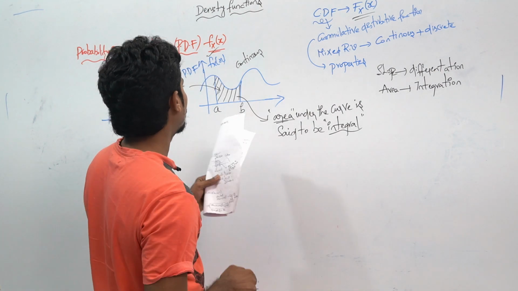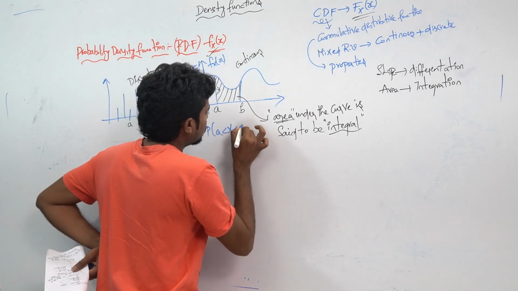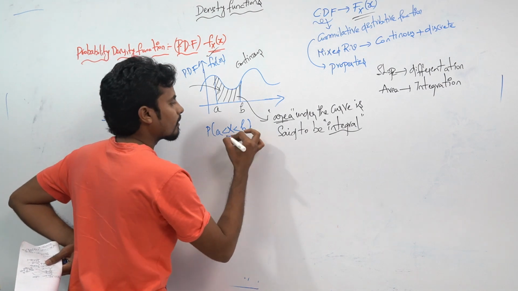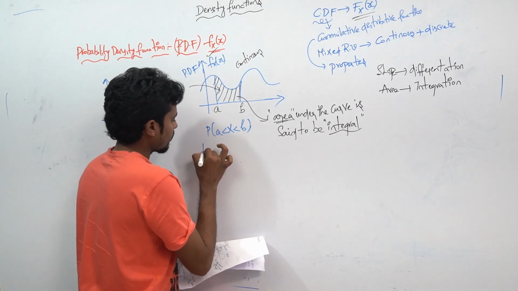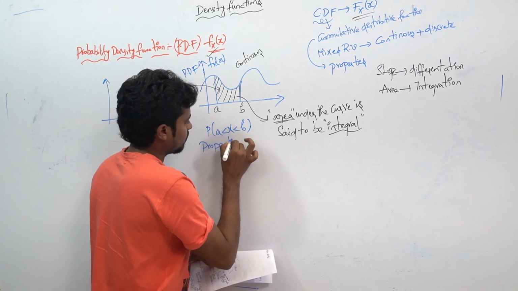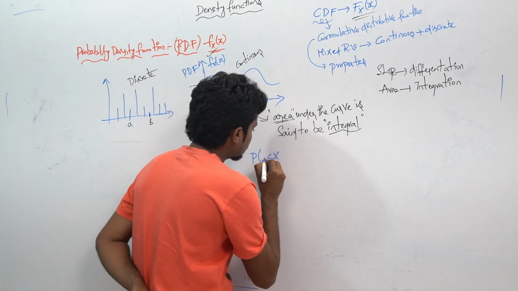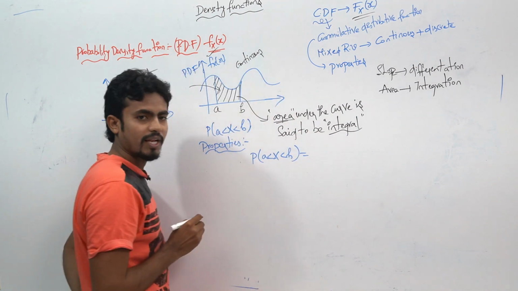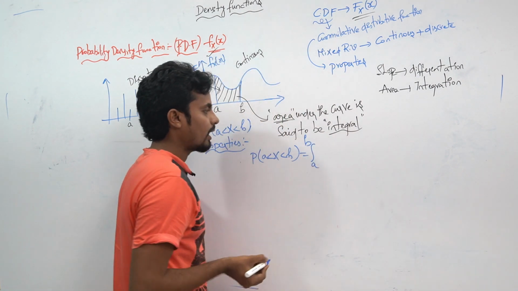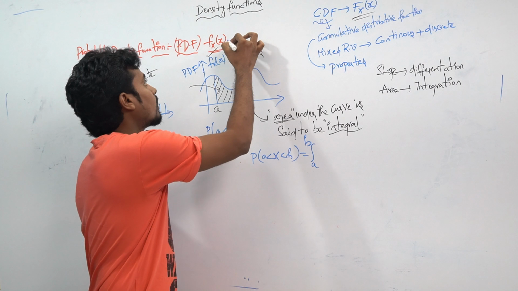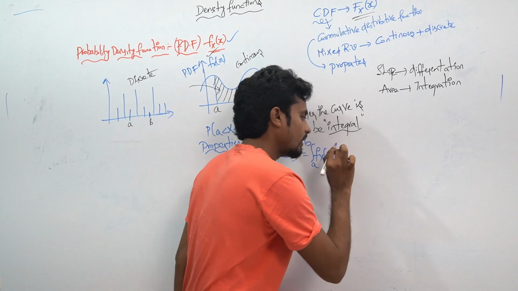If you want to find the probability of x in between A to B, that will be the integration from A to B of the PDF, small f of x, into dx.